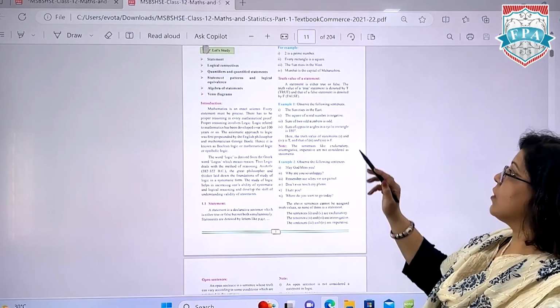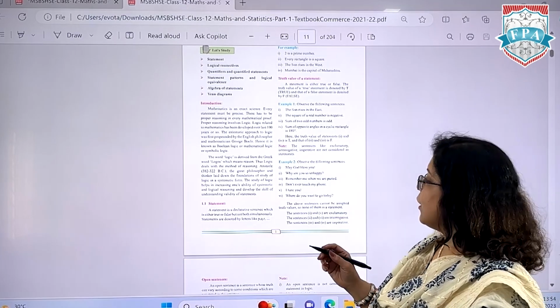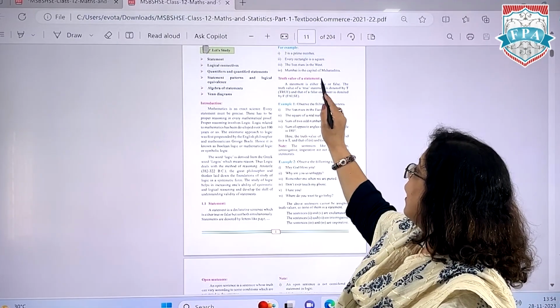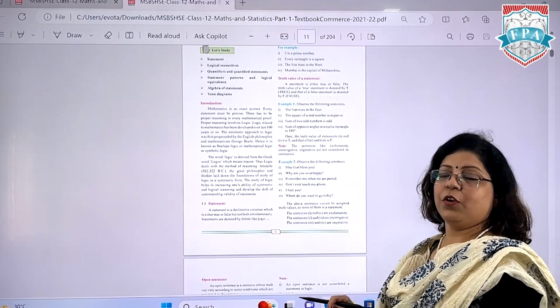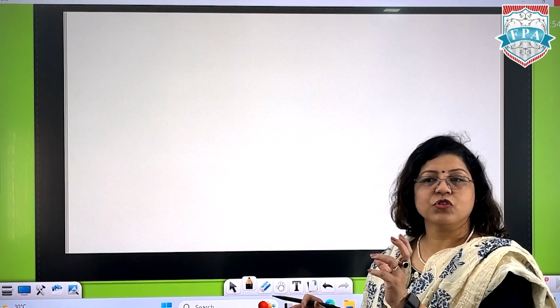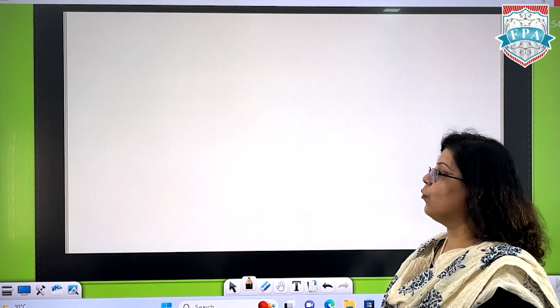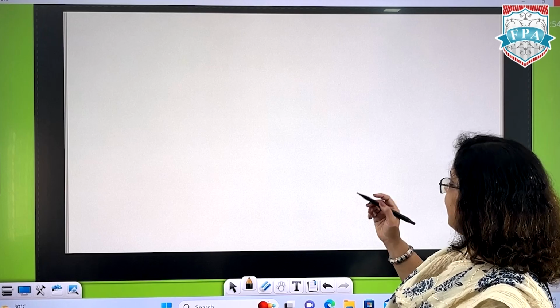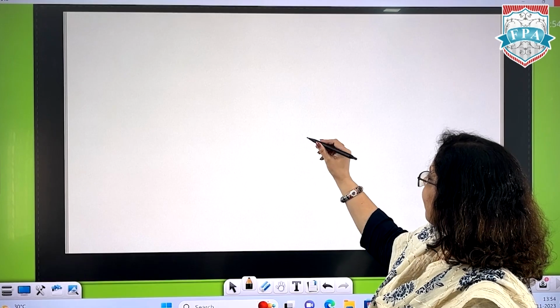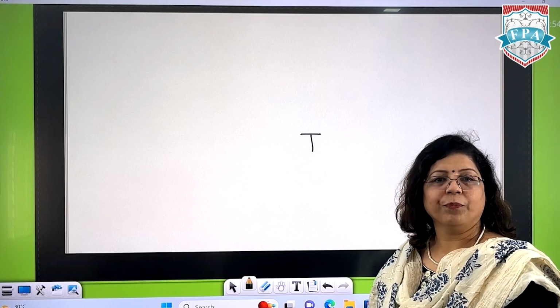Now let's understand what is the truth value of a statement. For any statement, if the answer of that statement or the logical reason for that statement is stating that it is true, then we have the truth value true and we denote it with capital T for the truth value true.